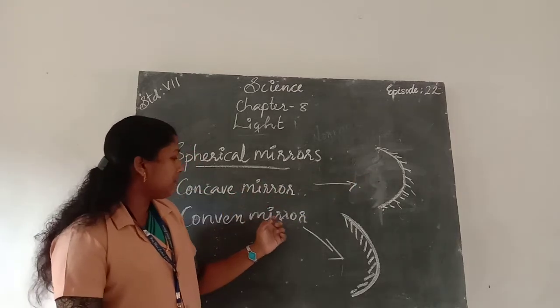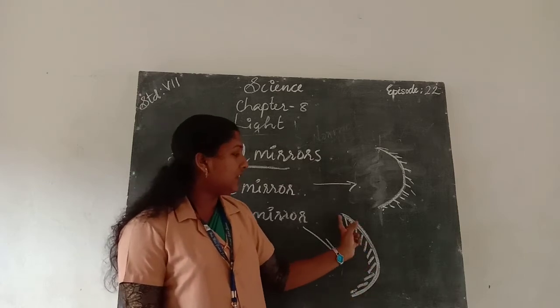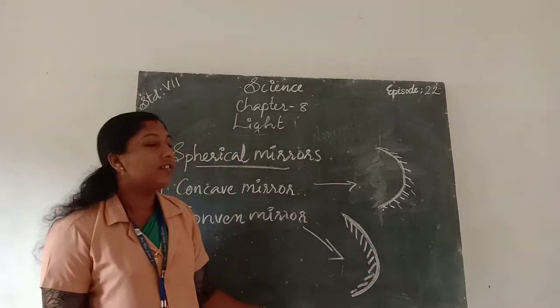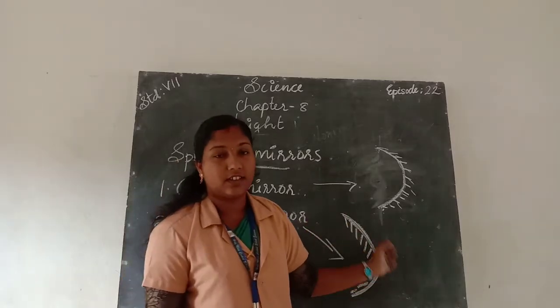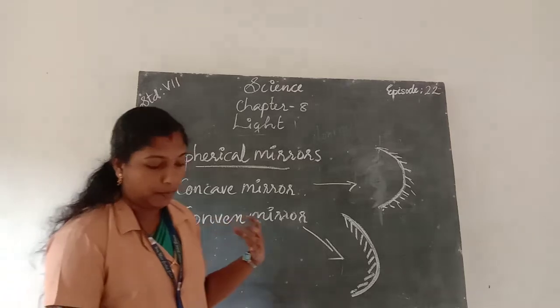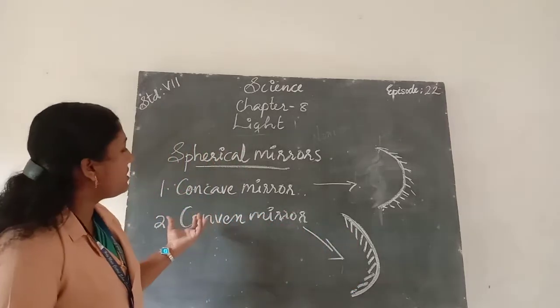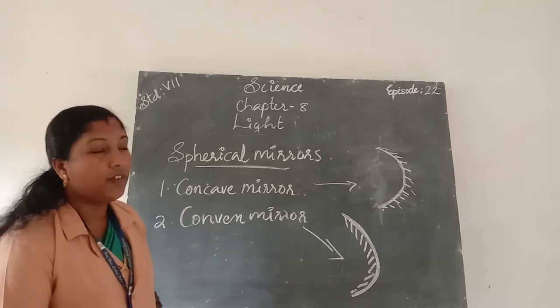And in the convex mirror, the inner surface is painted, and the outer surface is the polished, reflecting surface. Okay, next we learn about how images are formed in convex and concave mirrors.